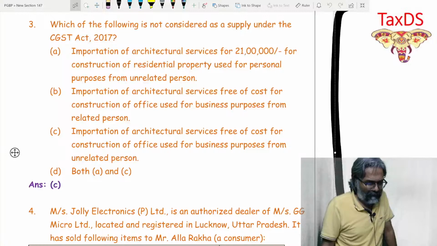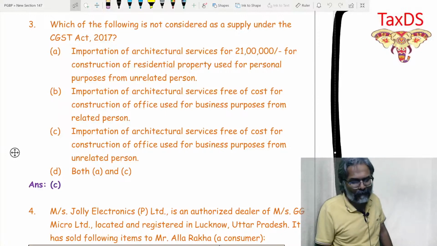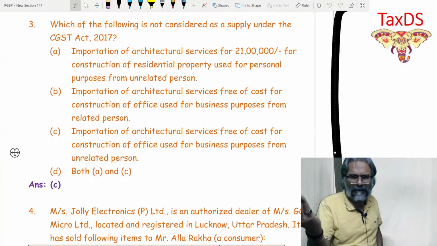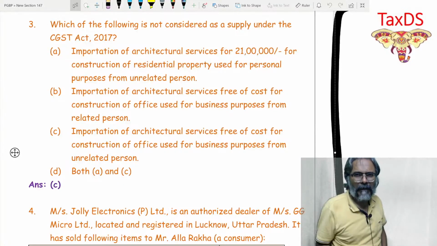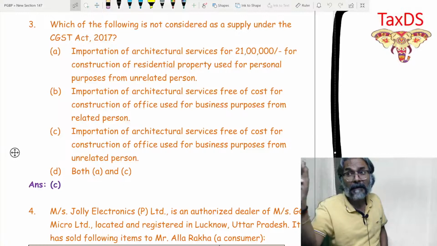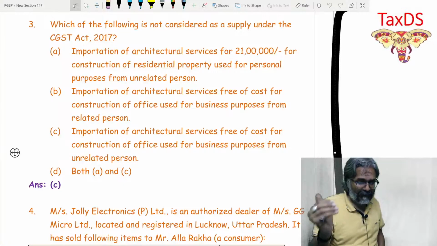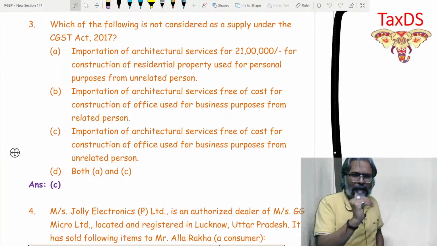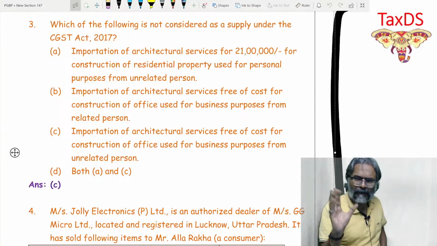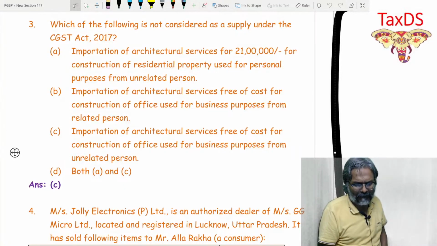Point number C, students. Importation of architectural service free of cost for construction of office used for business purpose from an unrelated person. So from an unrelated person, 7(1)(c) is not applicable. 7(1)(b) also is not applicable because 7(1)(b) requires payment of consideration, which is not the case, and hence it is neither a supply under 7(1)(b) nor a supply under 7(1)(c). Is that point clear to all of you? So C is the answer, students.